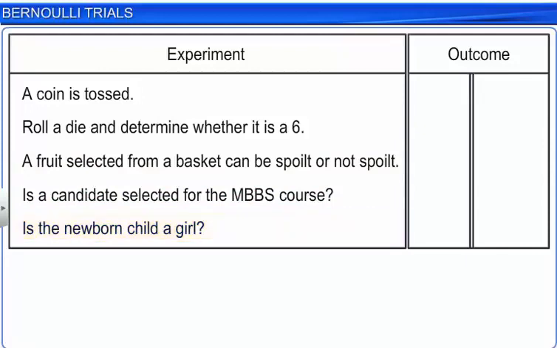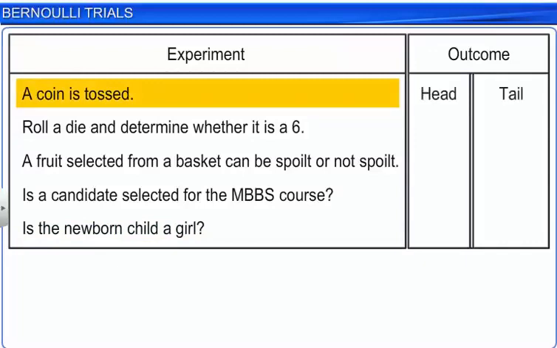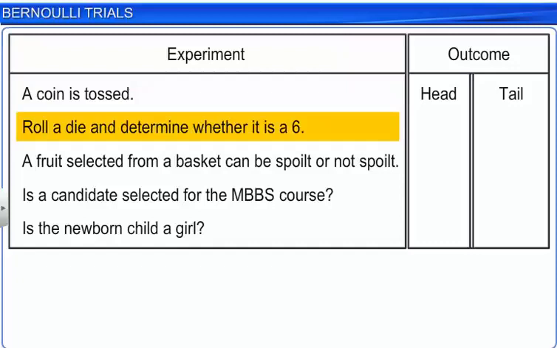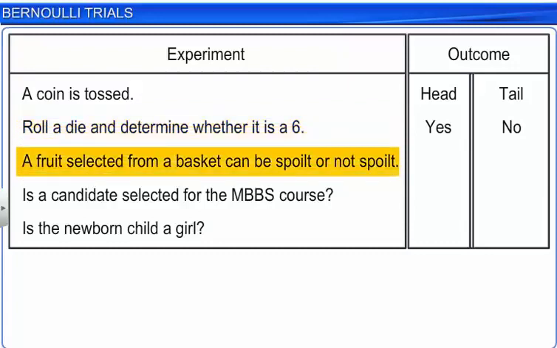Let us now observe each experiment carefully. In the first experiment, the output can be either a head or a tail. When a die is rolled, getting a 6 can be either yes or no. In a fruit basket, the selected fruit can be either a spoiled one or a good one.